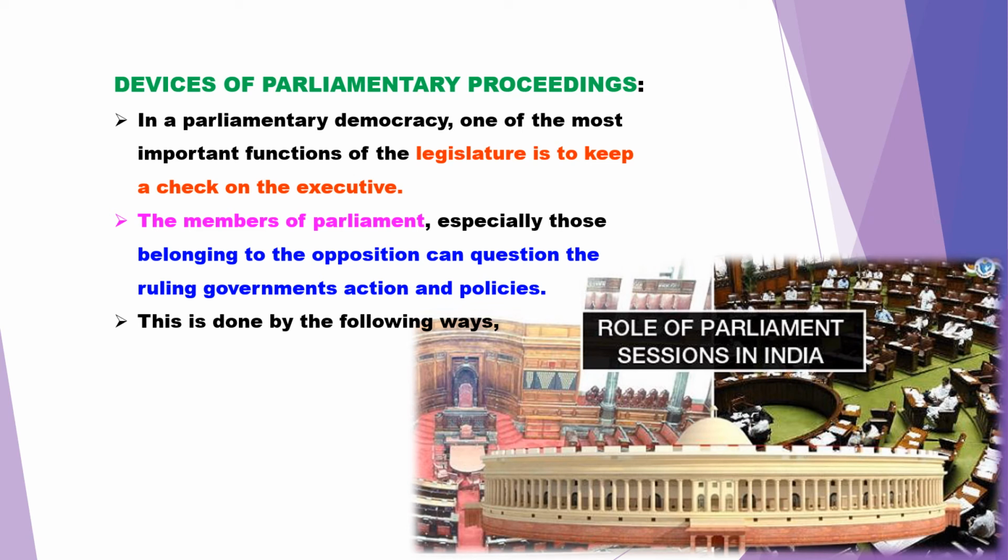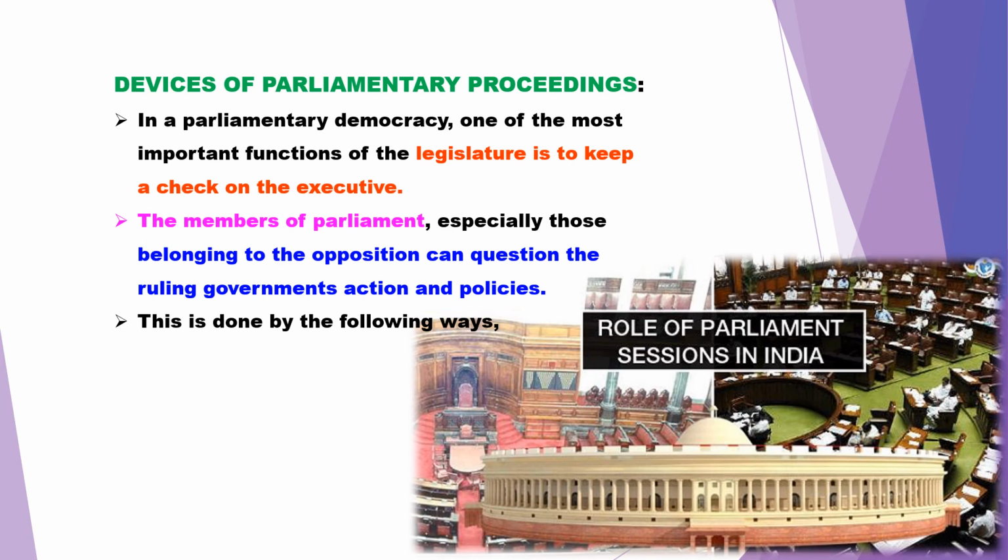For example, if any law is made against the wish of the people, as we have seen in chapter 1, law and dissent, the opposition party can question the ruling government and criticize the actions and policies of the ruling government. Because of this, the lawmaking process will always ensure that it safeguards security and ensures the social welfare of the democratic nation. So how is this done by the opposition party?